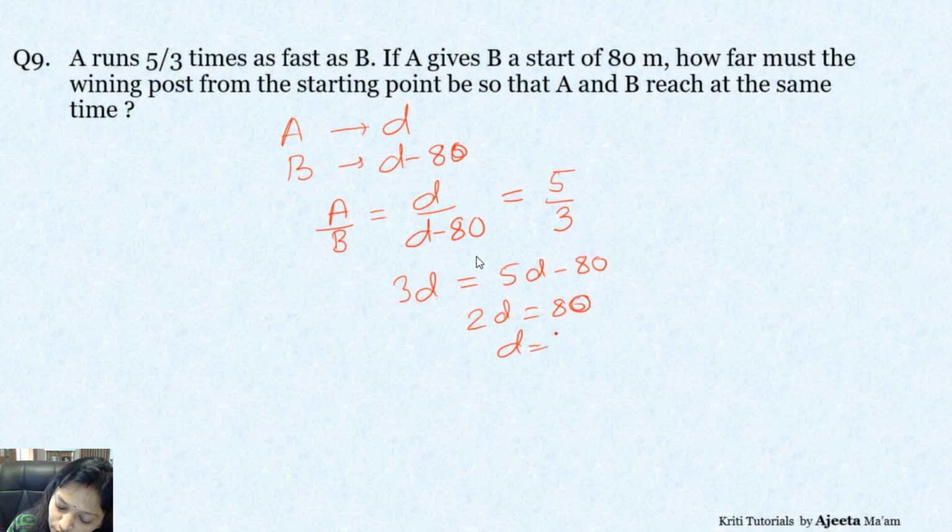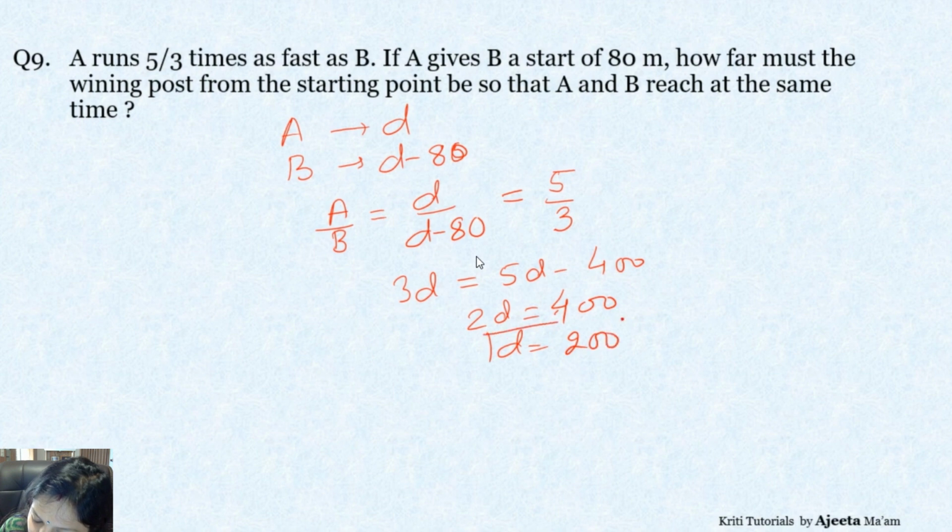So D is 400. Okay. Oh, sorry. 200. Right. So it is 200, right? So now D is 200. So now you have a start and everything, right? So now this is what is given to you. So how far must the winning post be from the starting point so that both reach at the same time? So D हमारा total distance है 200 meters. So 200 meters पे होना चाहिए.